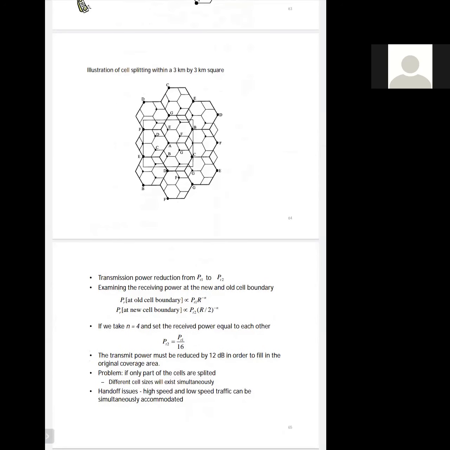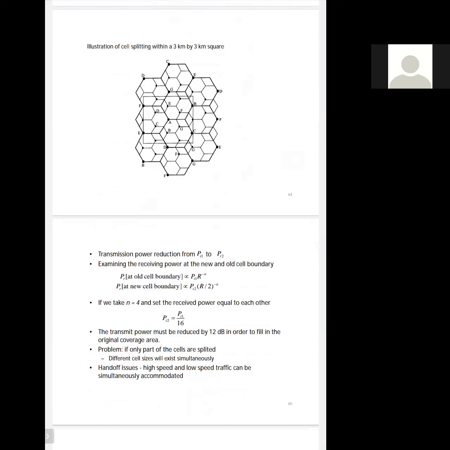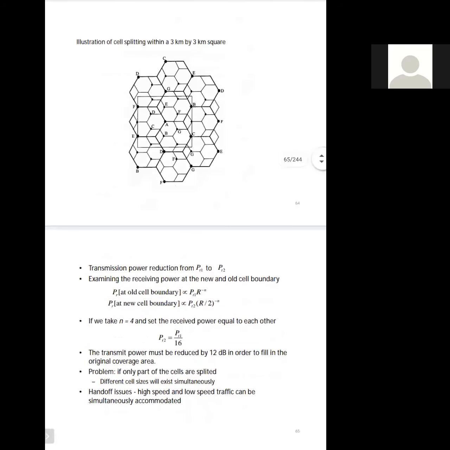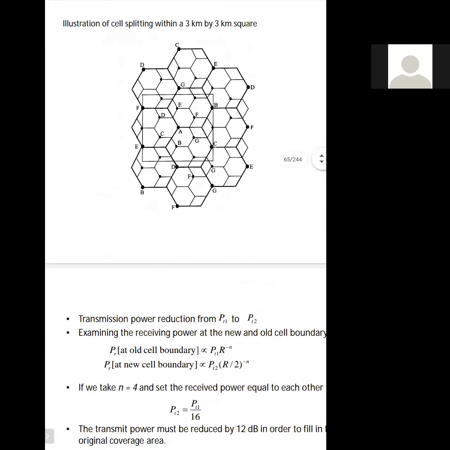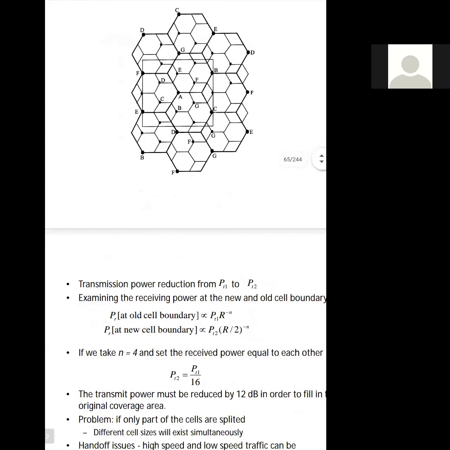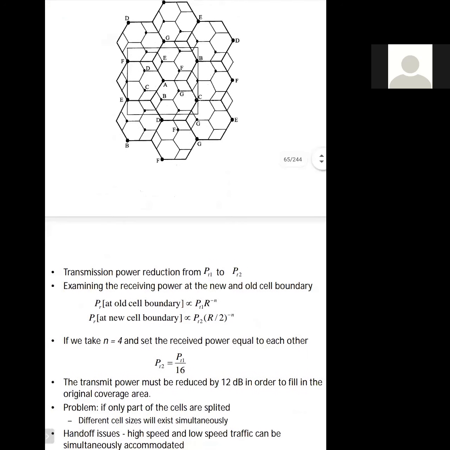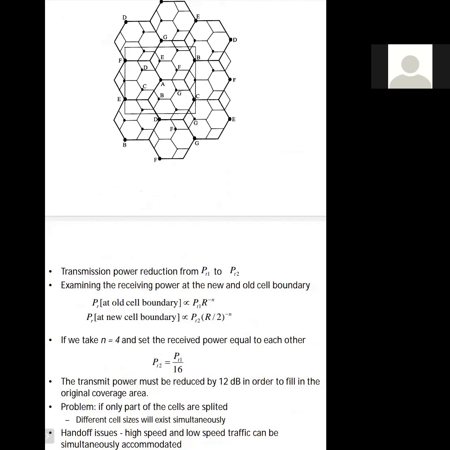Here, the cell splitting technique is shown within 3 kilometers per square. So just see this cluster. This is a cluster in which we will split one cell into a number of microcells. So we will now define some certain parameters based on this cell splitting.